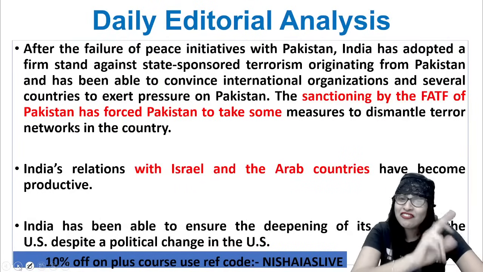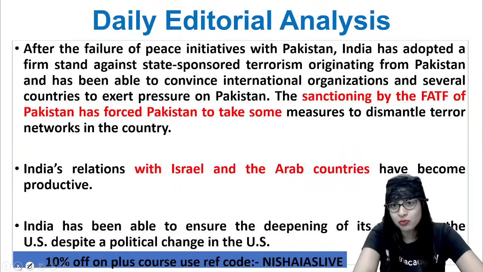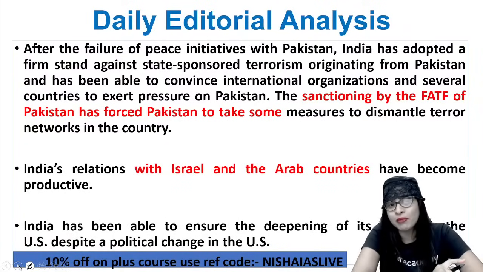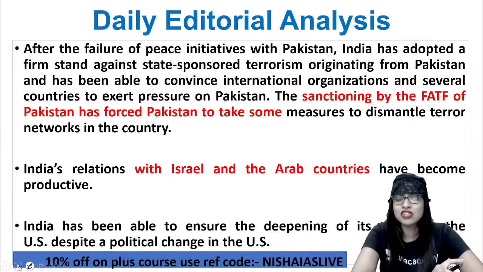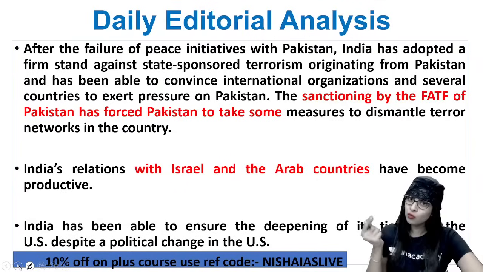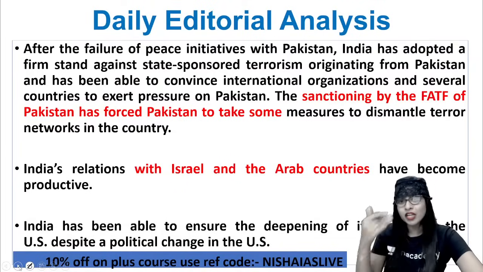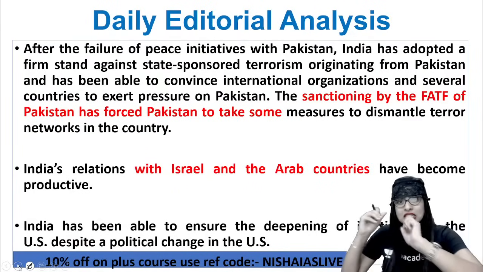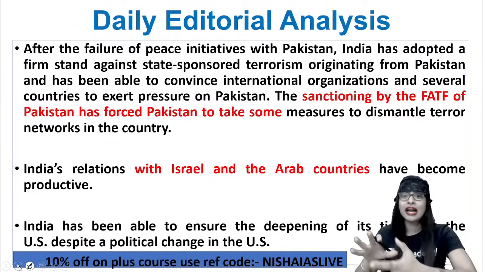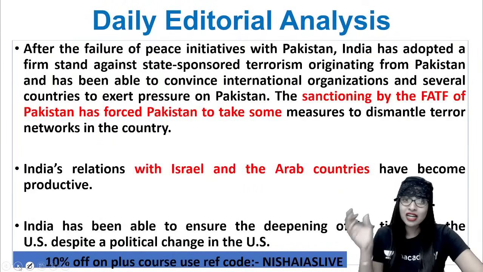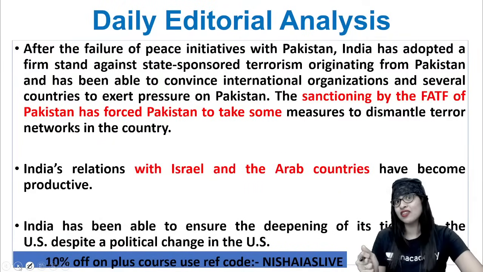So even after the failure of the peace initiatives with Pakistan, our country, India, adopted a firm stand against what? The state-sponsored terrorism originating from Pakistan. We were very vocal and strong in that, I can tell you. And not only that, what did we do? We have been able to convince, in a very diplomatic way, other international organizations and several other countries to exert pressure on Pakistan. We projected Pakistan in a very different way. It is not direct, but they captured the help of other countries and did this.